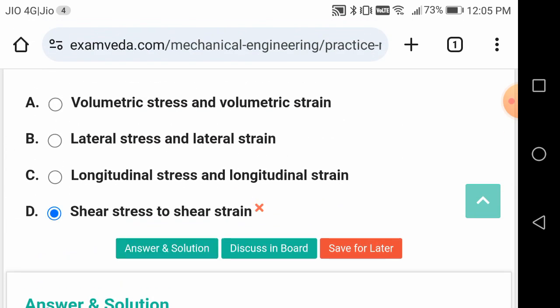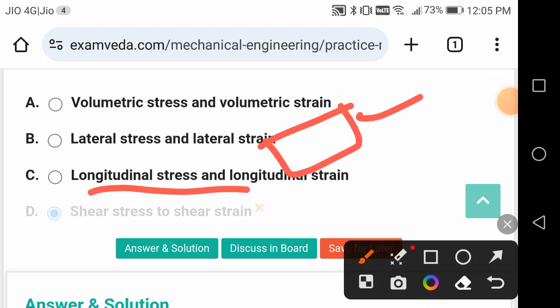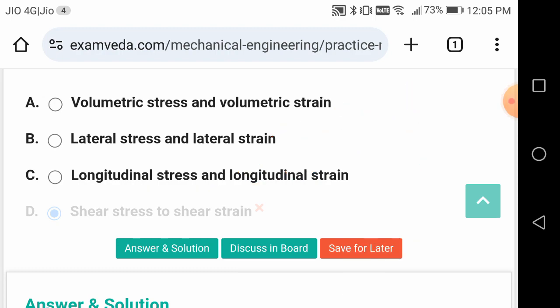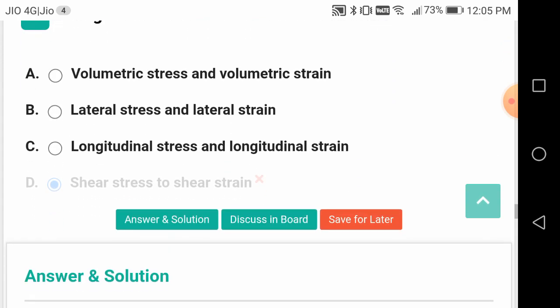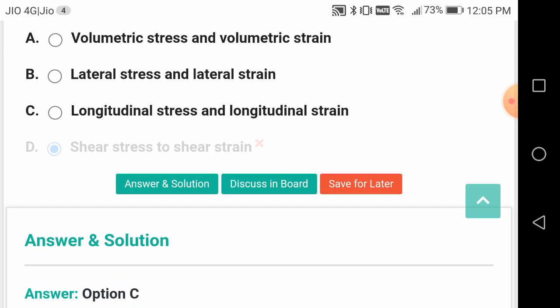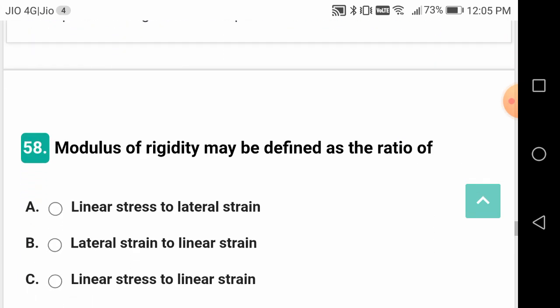The word longitudinal is used because, friends, your body is like this, you are trying to apply the load along the longitudinal axis. That's why it is called longitudinal stress. But it induces stress on the normal section. So it can be called normal stress, longitudinal stress or normal stress.